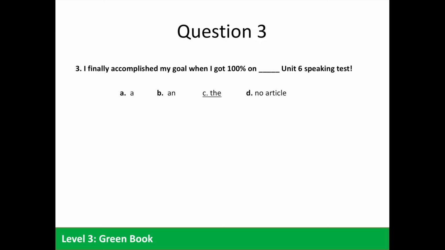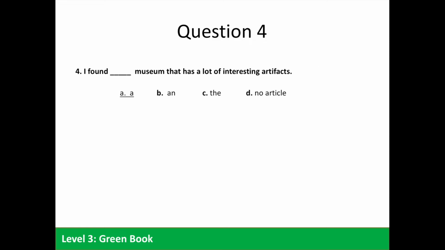Question 3. I finally accomplished my goal when I got 100% on blank Unit 6 speaking test. Again, in this statement, we have a specific exam, Unit 6, so we use the definite article, "the," C. Question 4. I found blank museum that has a lot of interesting artifacts.